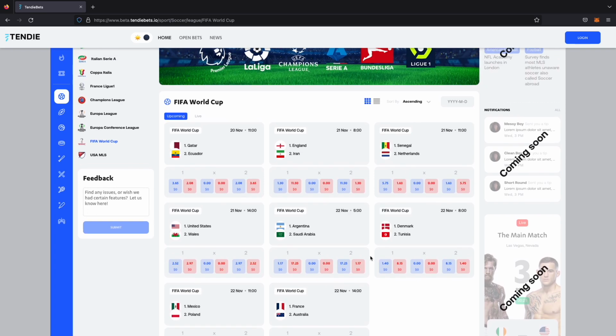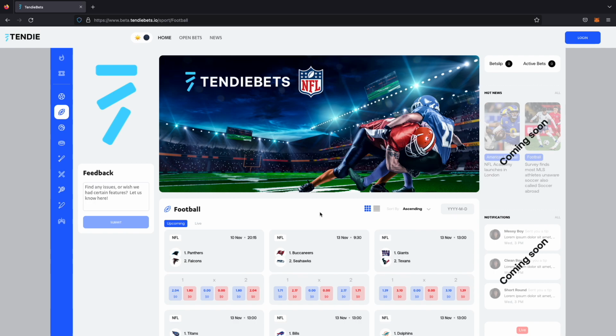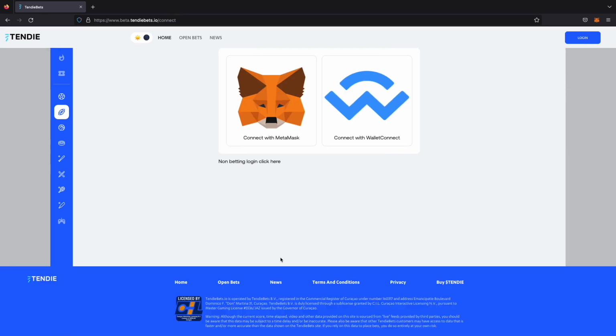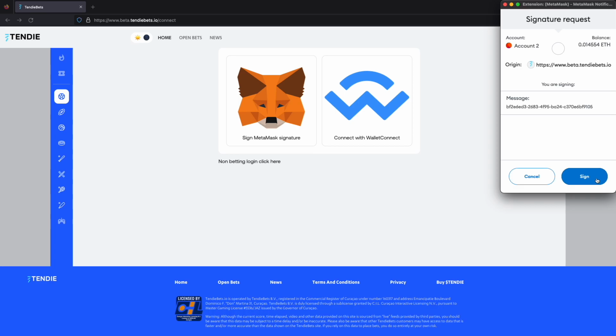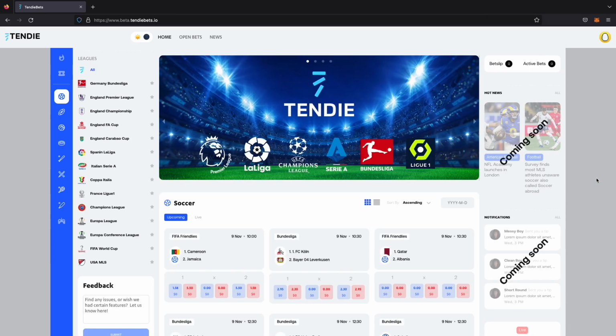So let's get into betting. All right. Let's pick a game to bet on. Bucks Seahawks looks good. If you try to click on a bet slip, it's going to take you to the login page if you're not already logged in. And T here is going to go ahead and connect to his MetaMask wallet. There we go. Now he's logged in.